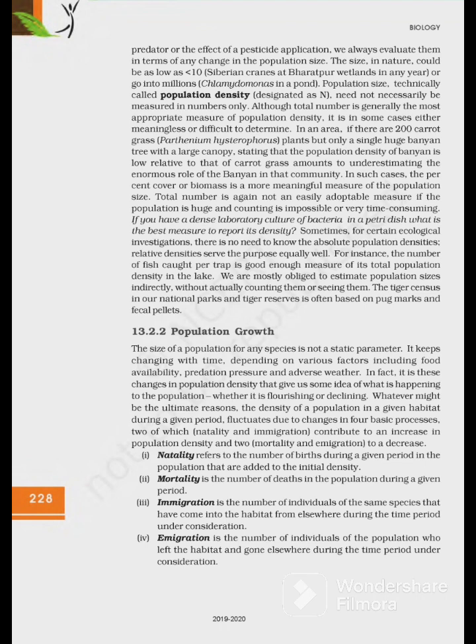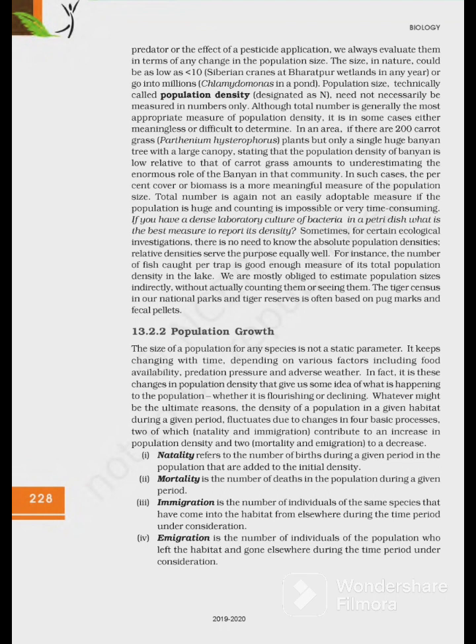that is Chlamydomonas in a pond. Population size, more technically called population density, designated as N, need not necessarily be measured in numbers only. Although total number is generally the most appropriate measure of population density, it is in some cases either meaningless or difficult to determine.